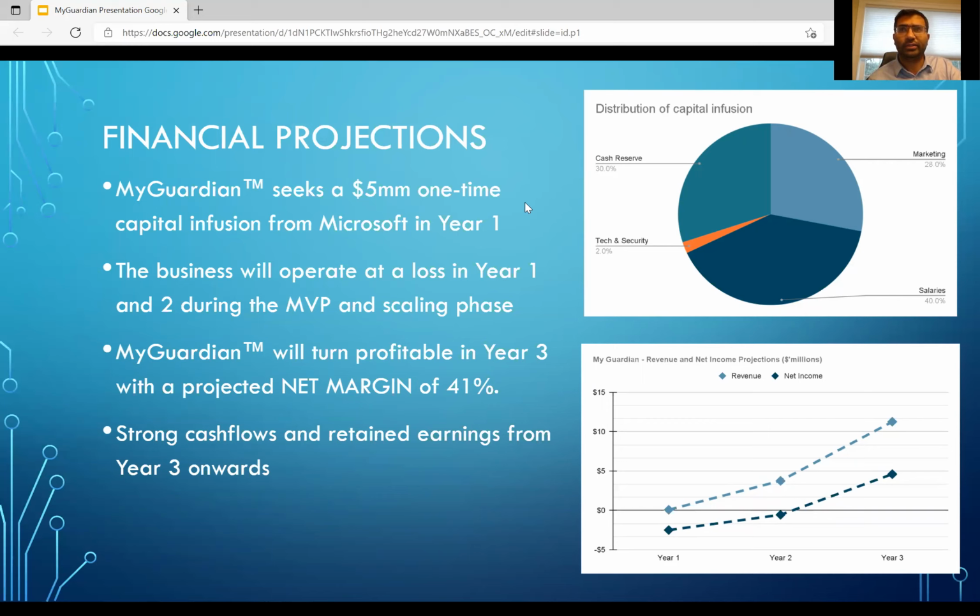The business would have to achieve a conservative 15% market share, as well as 11 million paid interactions in order to meet this target. The year 3 projected net margin is a healthy 41%, and we're estimating around 6.5 million of projected ending cash flows in year 3, which is 1.5 million more than the capital that we're requesting as an infusion in year 1. Detailed income statements, balance sheet, cash flow statements are included in the business plan for your reference.